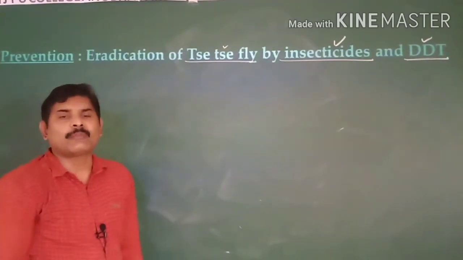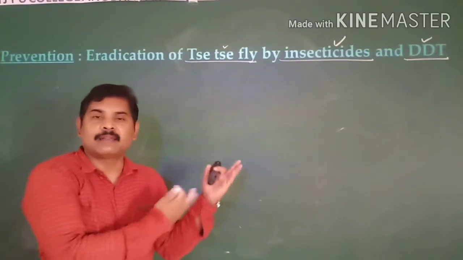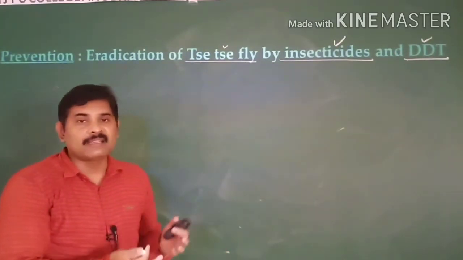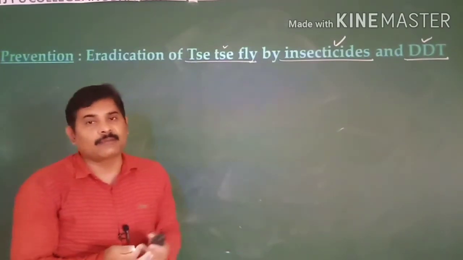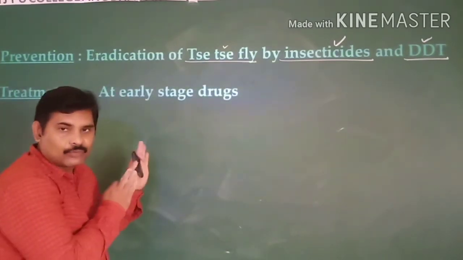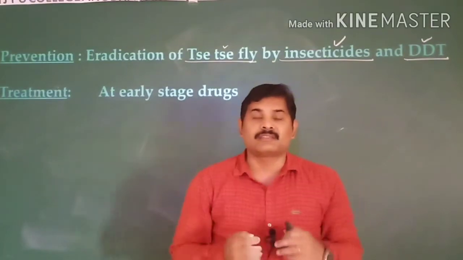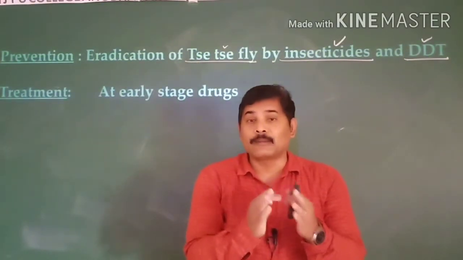The second important prevention: whenever the tsetse fly bites you, the parasite generally gets transferred to you. So if you protect yourself from the bites of the tsetse fly, it is nothing but a prevention, right? Coming to the drugs that we use for treating the disease. This disease occurs in two different stages. In the first stage, the parasite lives in your blood and plasma.